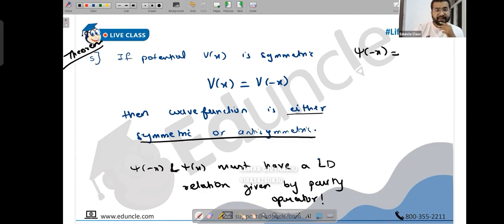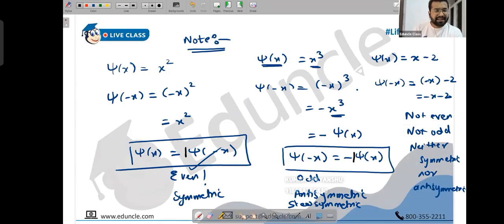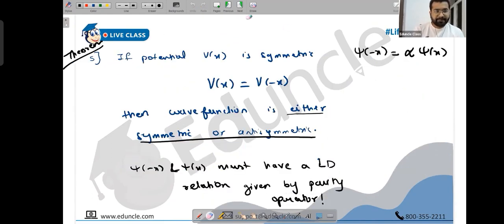Right. Okay. So when you say psi of minus x has a relationship with psi of x, what kind of relationship? Like when you write alpha, alpha could be anything, 2, 5, 10, 15, but we don't want that. We want either 1 times psi of x or minus 1 times psi of x. Basically, the operator which will be either +1 or -1 is known as the parity operator. So they have a relationship between them given by the parity operator.